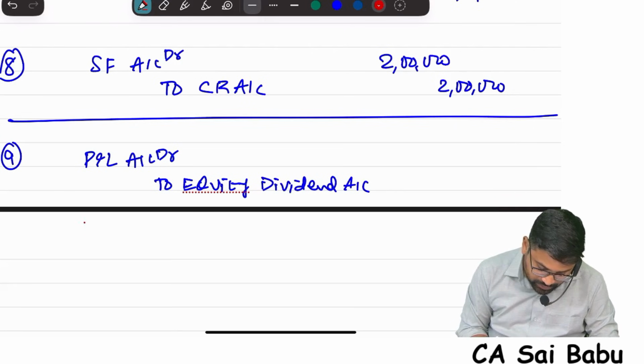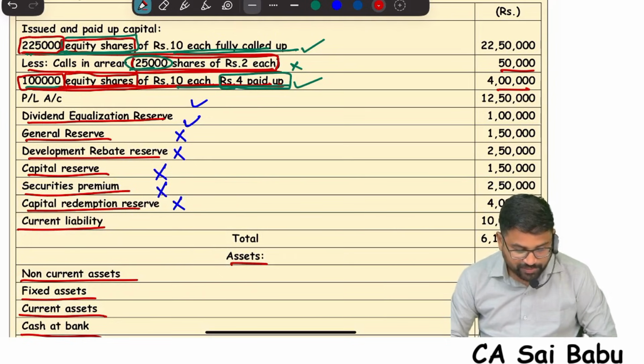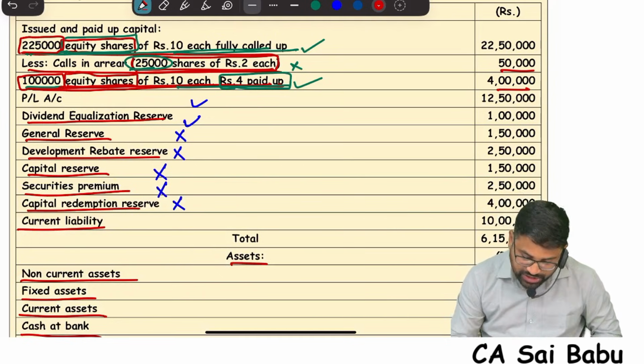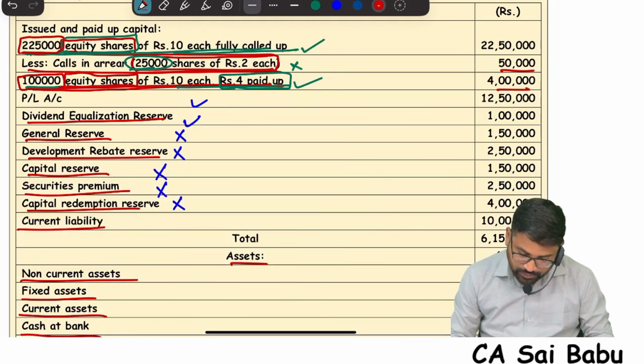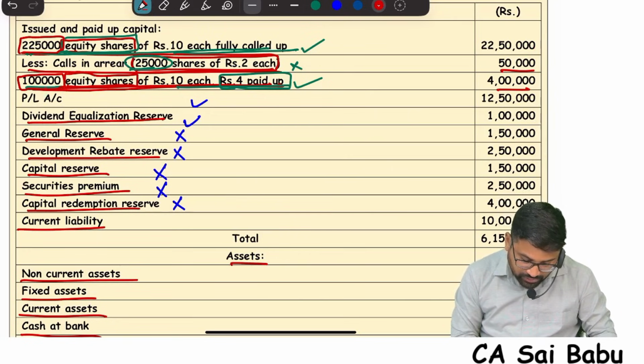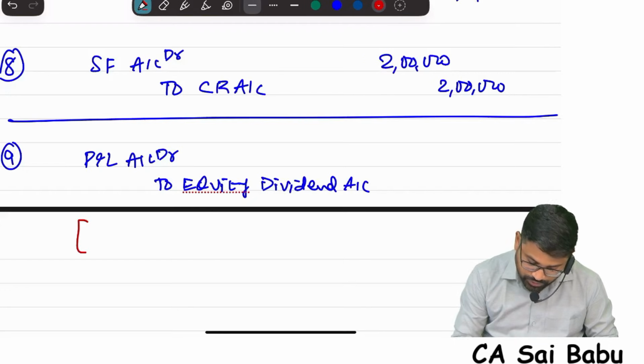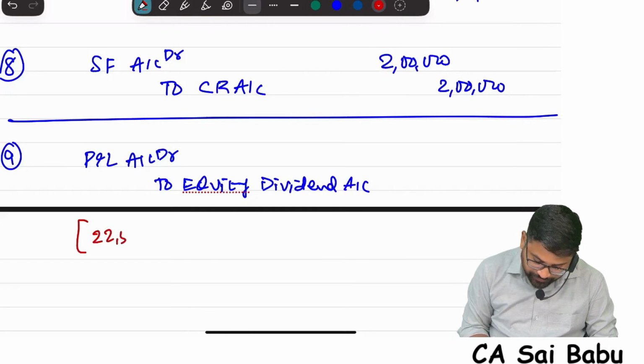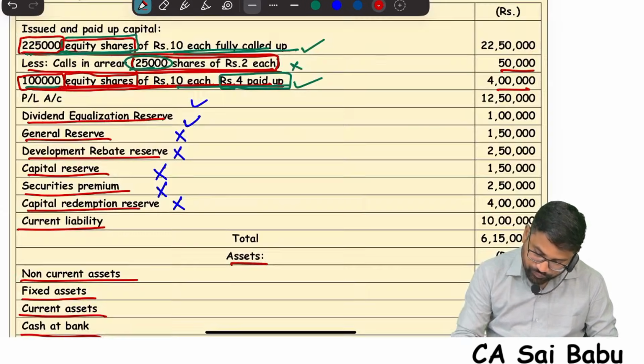On share capital we need to apply 10%. What is the share capital of this company, originally given? 22 lakh 50. Correct? And then 1 lakh equity shares of 10 each, 4 lakhs. So 22 lakh 50 plus 4 lakhs.